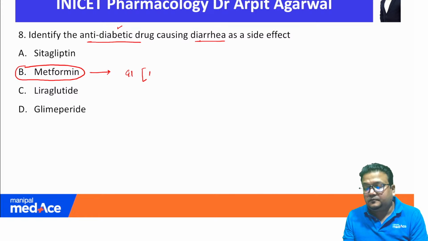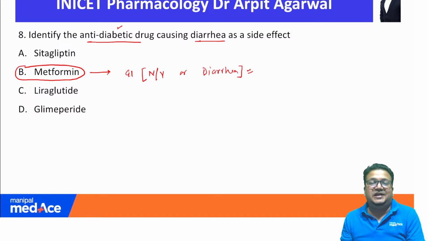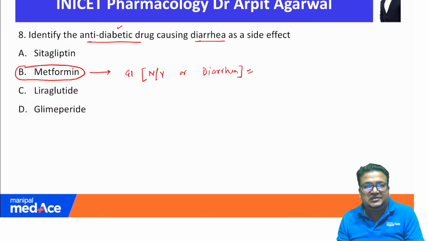such as nausea, vomiting, or unexplained diarrhea. Again, this point has been well discussed in our lectures. Well, this is the most common, not the most serious, but most common problem with metformin are the GIT side effect, nausea, vomiting, or diarrhea.